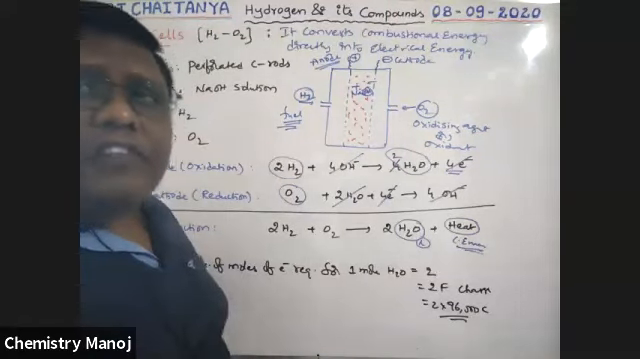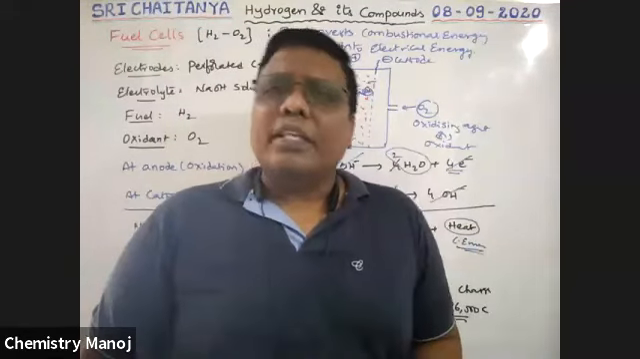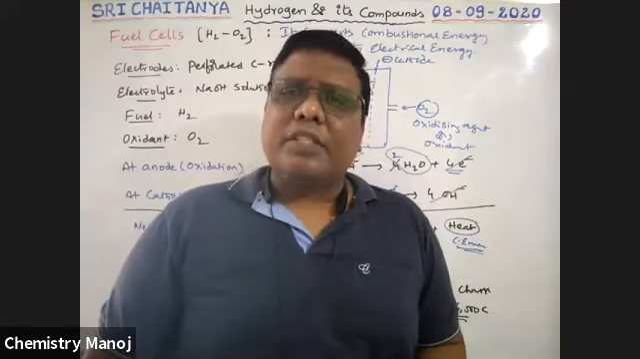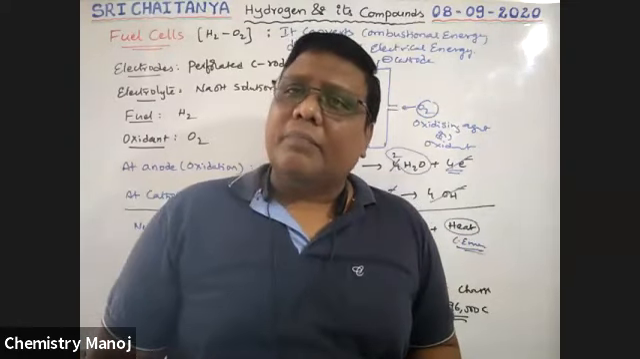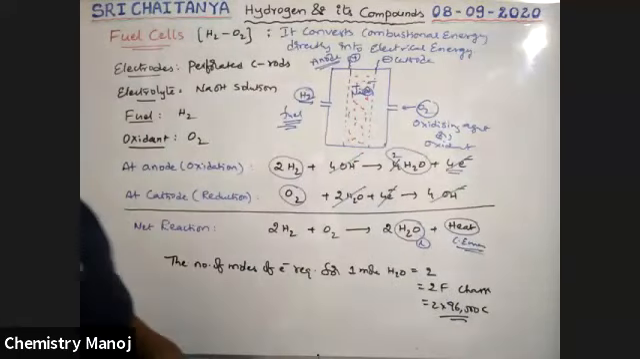So the theoretical efficiency of a fuel cell is 100%. But up to now we have reached only 70%. That means the remaining 30%, maybe we will reach it. Okay. This is about fuel cells, boys.